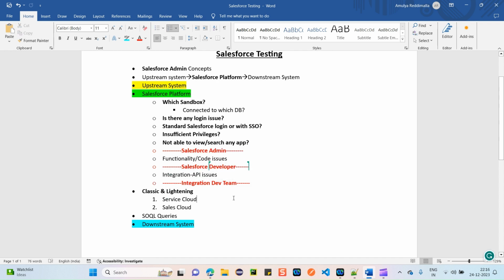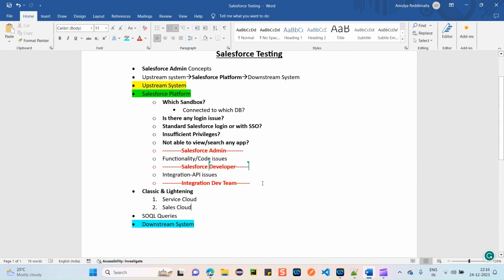If you're facing any API issues, like you're successfully able to log in and perform the UI actions, you're able to click on the button and provide some data on the Salesforce UI, but when you're trying to search or fetch the data on Salesforce, it's not working, like you're getting some pop-up issues or data is not properly displayed, then it's an integration issue. It's related to API. Salesforce internally will call multiple APIs to fetch the data, and these might be handled by the other integration dev team. So for such issues, you have to reach out to your integration dev team.